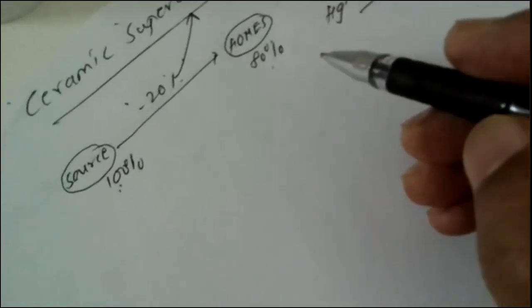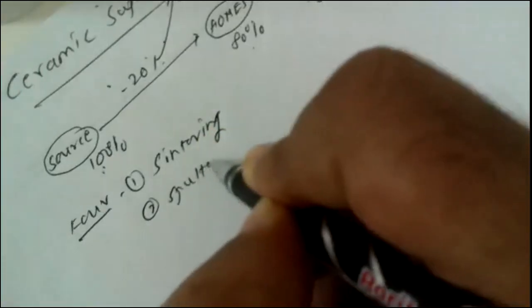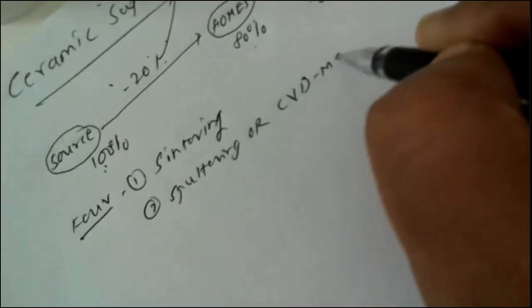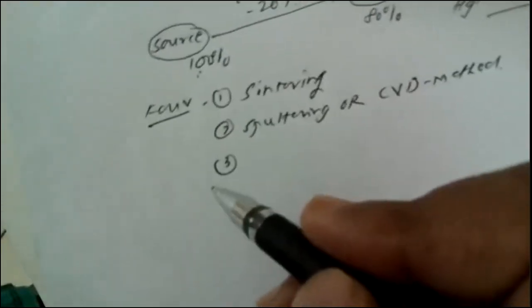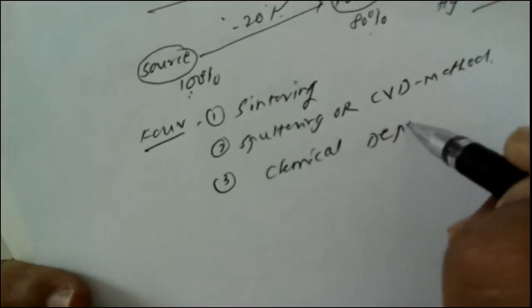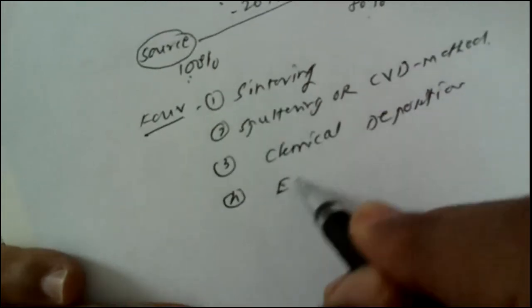So how can superconductors be prepared? They can be prepared by using four different methods. The first method is known as the sintering method. The second is sputtering, or the chemical vapor deposition method, known as the CVD method. The third is chemical deposition, because these superconductors are used in the form of a thin film. And the fourth is electro deposition.